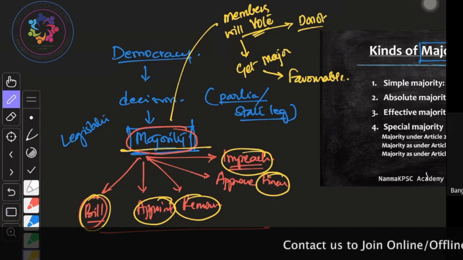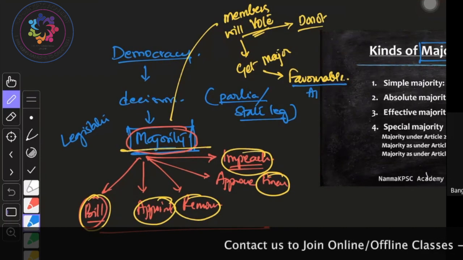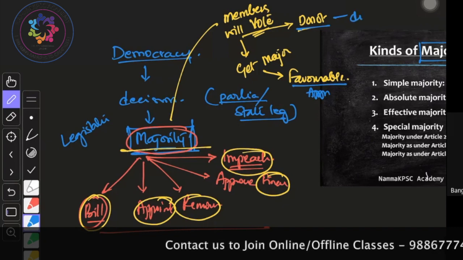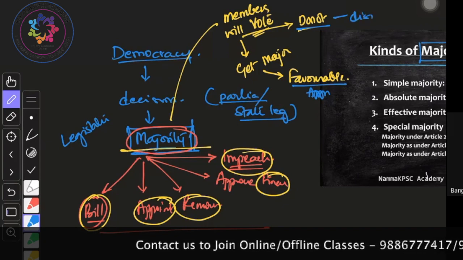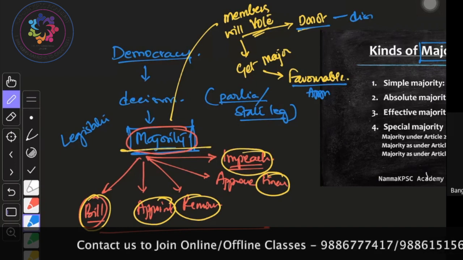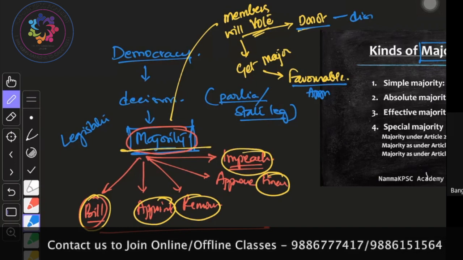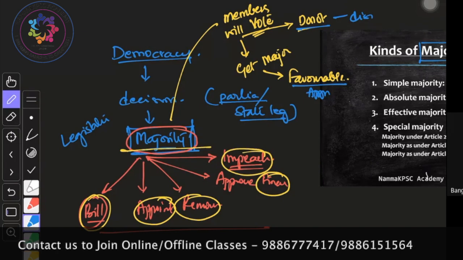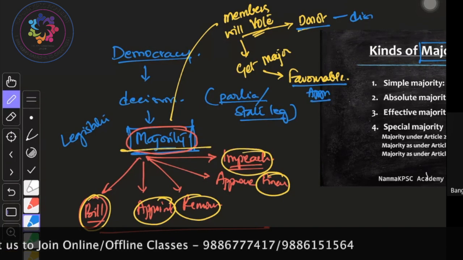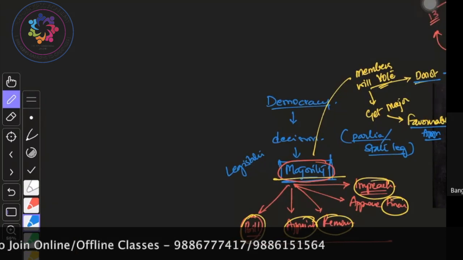That is, it will be approved or disapproved. When I say favorable, it is approval. When I say unfavorable, it is disapproval. I hope you understood. If the members vote in majority, then the decision is favorable, that means the decision is approved. Let me give you clarity.